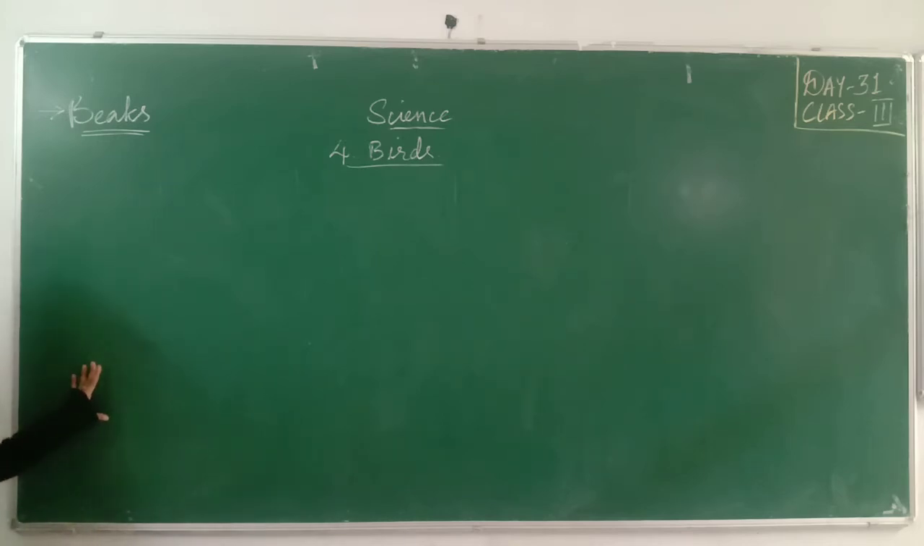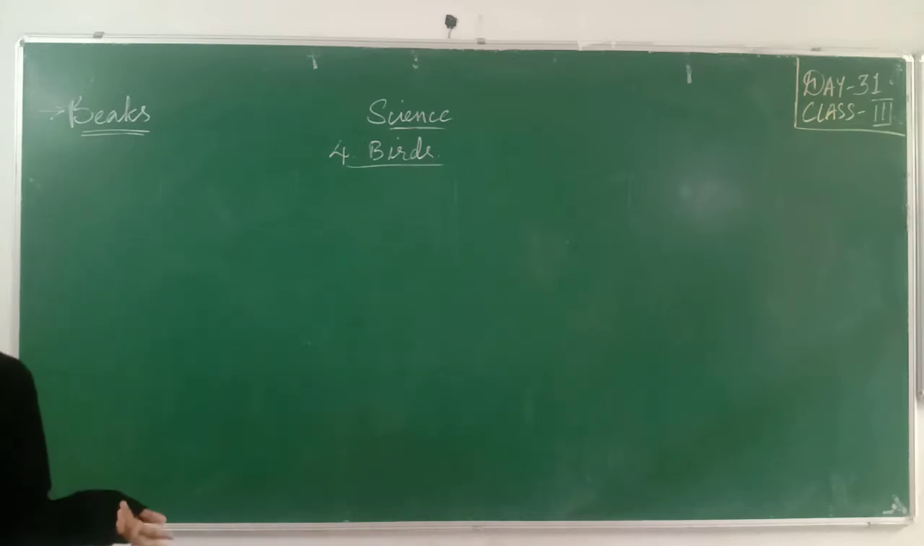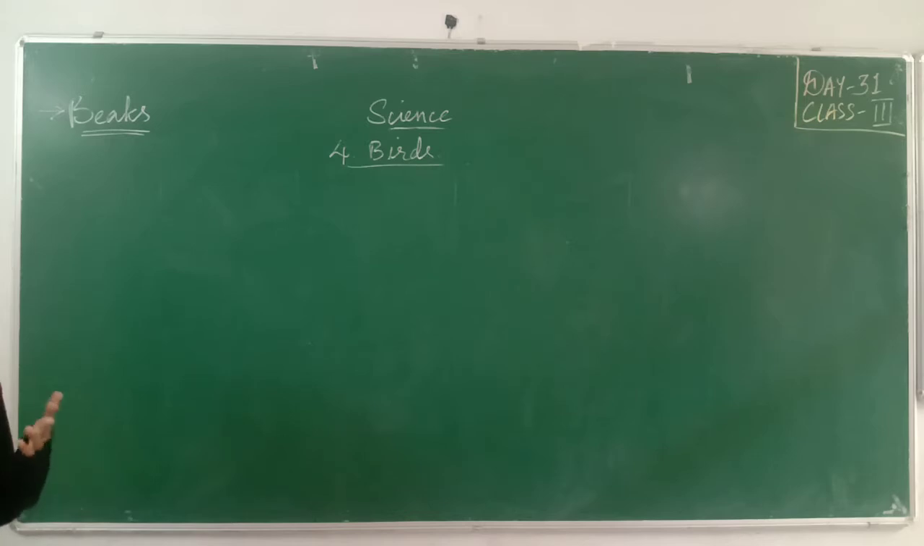Now, birds do not have teeth. In the animal lesson, we learned about 2 to 3 different kinds of teeth, how carnivorous animals have a certain kind of teeth, and what kind of teeth omnivorous and herbivorous animals have. All 3 types of animals have 3 different types of teeth. But birds do not have teeth.